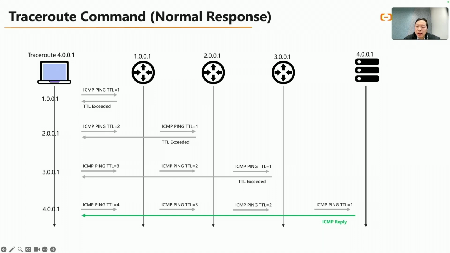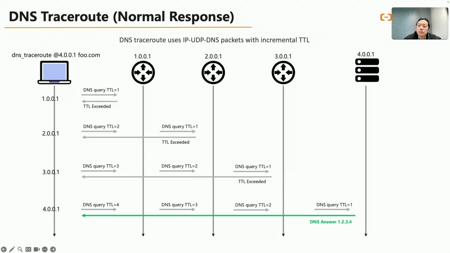So we are confident that the interception along the path is able to read the QNAME of the DNS query, which means only the DNS query with the victim's name as the QNAME will be intercepted. Intuitively, we developed a DNS Traceroute tool. The key difference between DNS Traceroute and the conventional traceroute command is that DNS Traceroute uses IP UDP DNS packets with the incrementing TTL instead of IP ICMP packets.